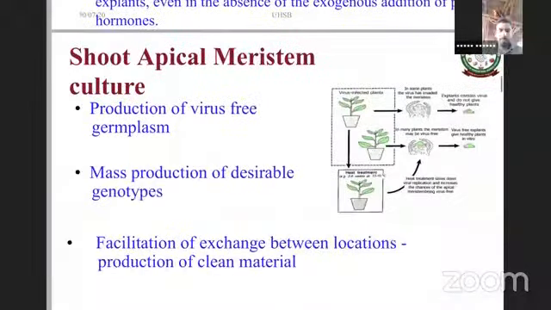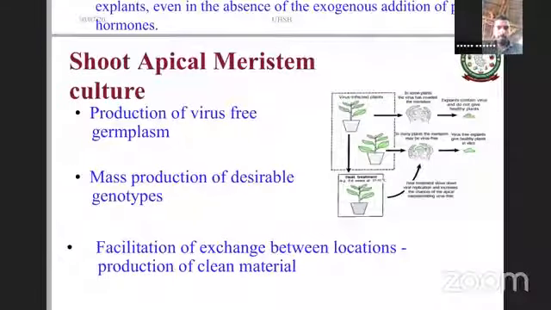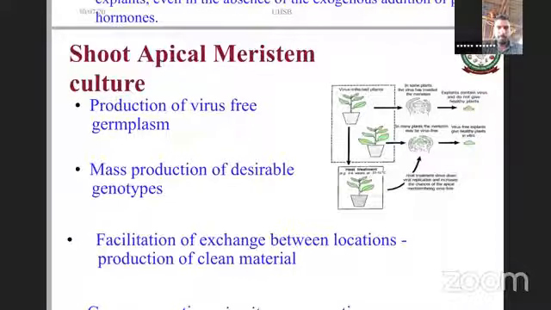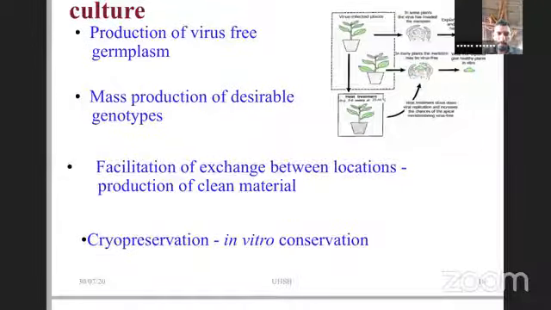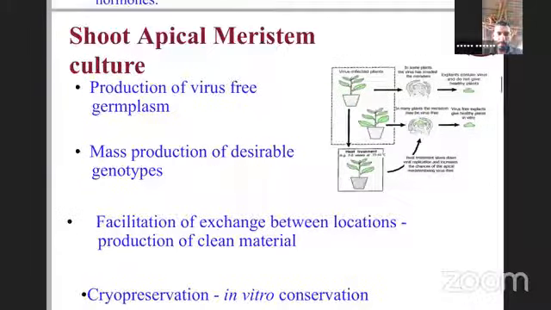Now, in a practical sense, shoot apical meristem cultures are generally used for the production of virus-free germplasm, mass production of desired genotype, and facilitation of exchange of material between locations. Because it's a clean culture, they don't have any diseases inside, including viruses, and therefore their movement to and fro is not generally restricted. Then cryopreservation, like in vitro conservation, is another possibility using these shoot apical meristem cultures.